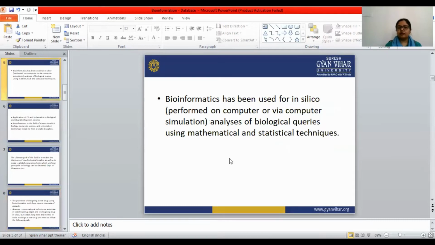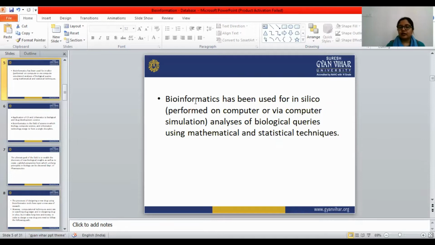Bioinformatics has been used for in silico work. In silico means performed on a computer or via computer simulation. So we can perform all the data analysis and all the interpretation on the computer.